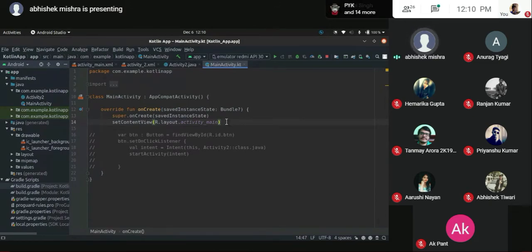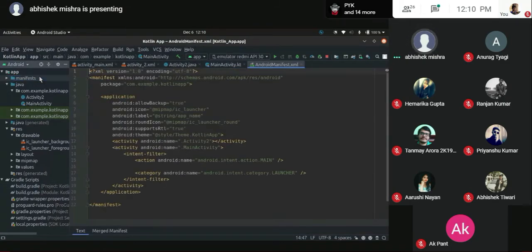So yeah, I'll continue explaining the structure for the basic application that we have. It won't take much time right now. It will take maximum 10 to 15 minutes. This is a manifest file, and what it basically is, it is the defining file for your application. It might seem alienated right now, and every single of the important files are written in XML.